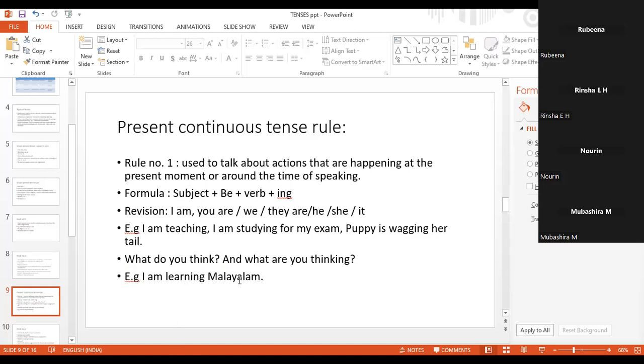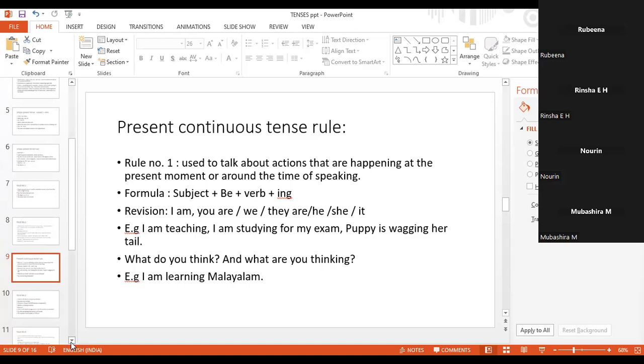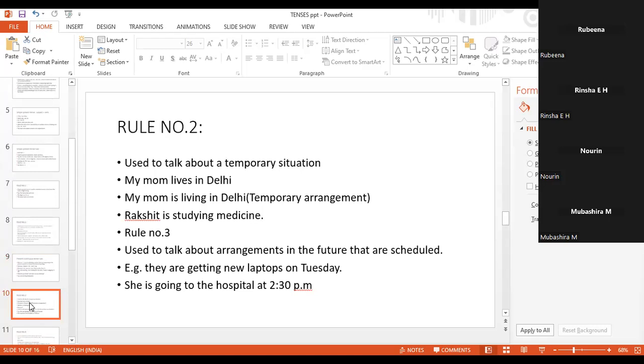For example, I am learning Malayalam. That means I have started learning and till now I am learning. Or I am learning Hindi. That means I started maybe two weeks ago, but still I am continuing. I did not stop. That means that is still happening currently.